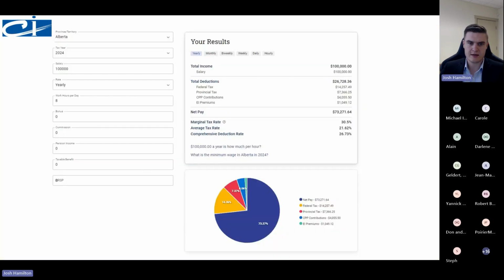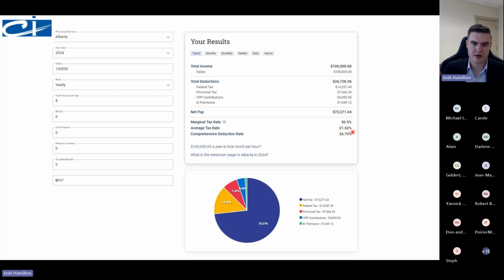This next slide is, I think, very powerful, and we're going to go over it here. So this is assuming that you made $100,000, and you invested zero into your RRSP throughout the year. Your total net pay for that year after taxes, CPP, and EI is $73,271.